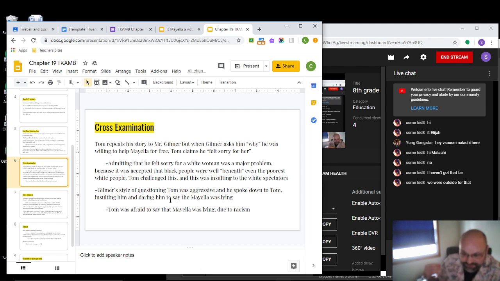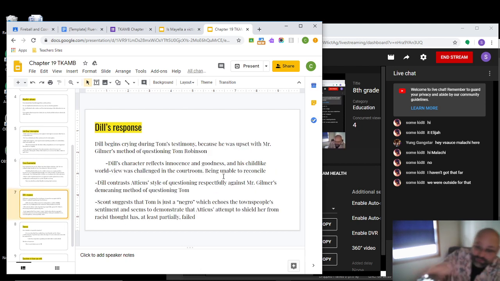So Tom's in a very difficult position. He can't exactly say the truth or he'll get killed, but he has to say the truth because if he gets convicted, he'll get killed. So he's in a very dangerous position, which is one of the reasons he ran away. He even mentions to Mr. Gilmer that he ran away because he was so afraid of something like this happening, of him being stuck in trial in front of all these white people trying to defend himself, and the belief that there's no way he can get out of this.